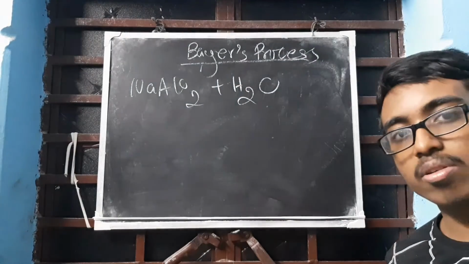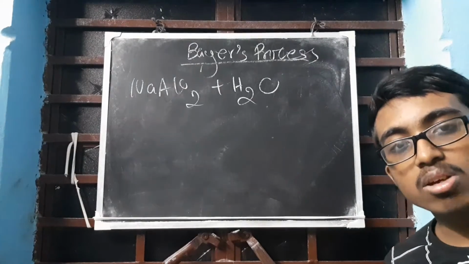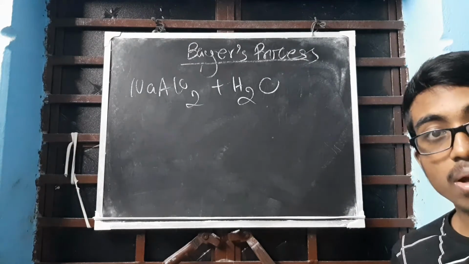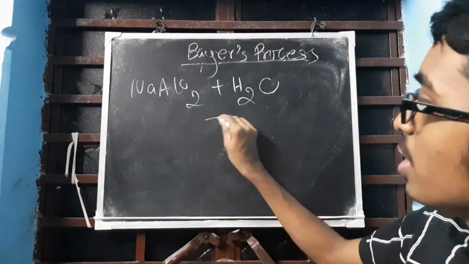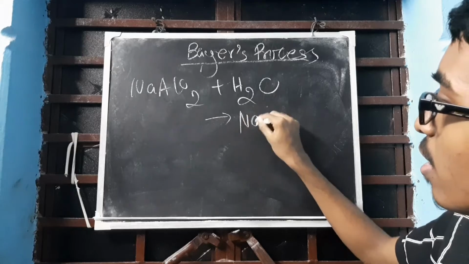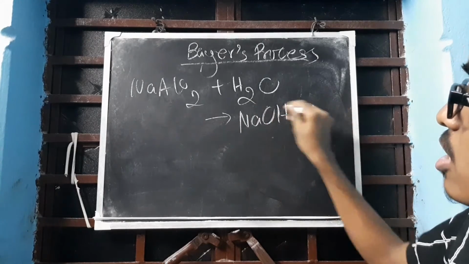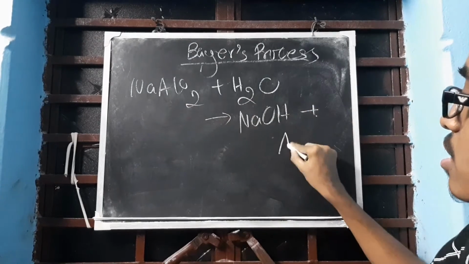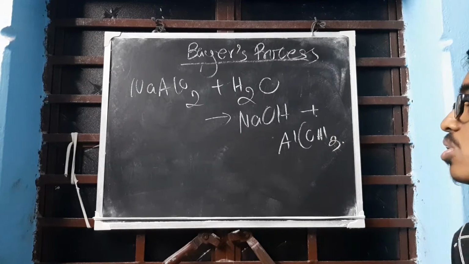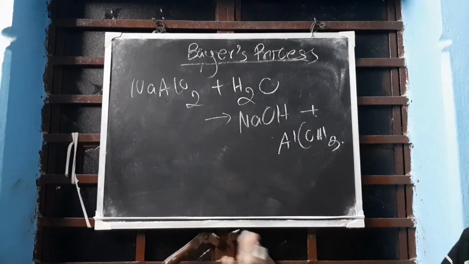What will be formed? NaOH, since Na will go with OH. Aluminium will go with OH again, so it's Al(OH)3. So you are getting NaOH plus Al(OH)3.